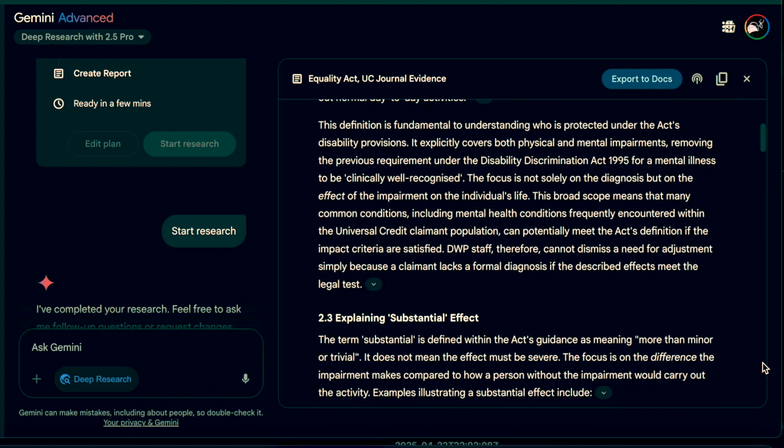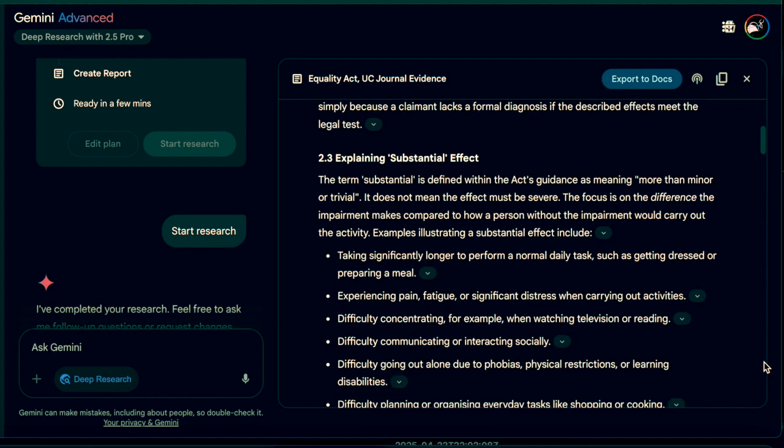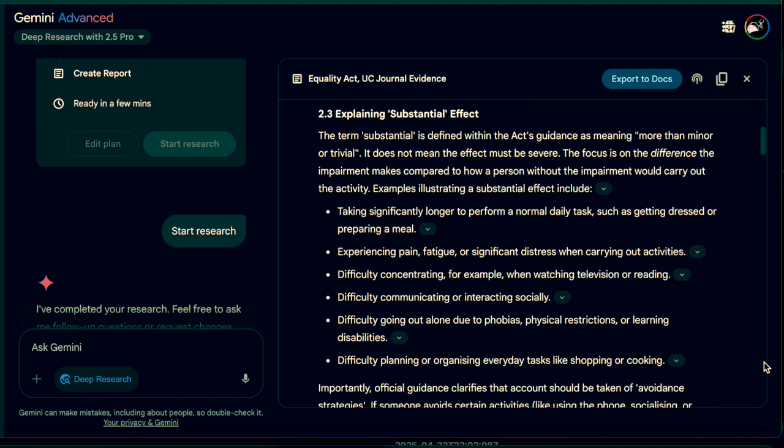2.3 Explaining substantial effect. Substantial means more than minor or trivial, measured by how the impairment alters activity performance compared to non-disabled persons, and can include pain, fatigue, concentration difficulties, or avoidance strategies.